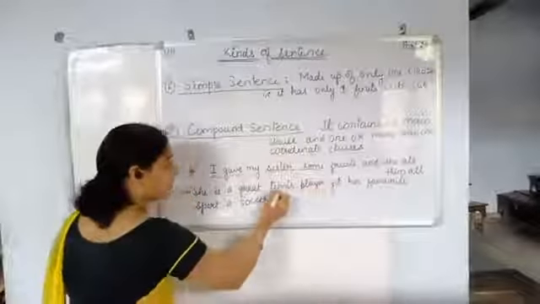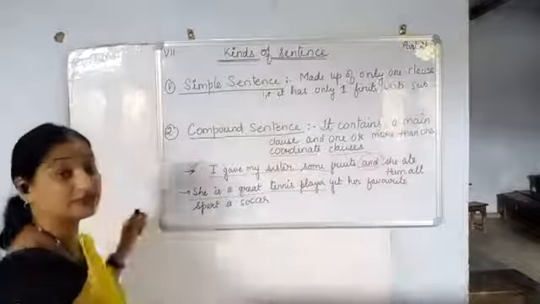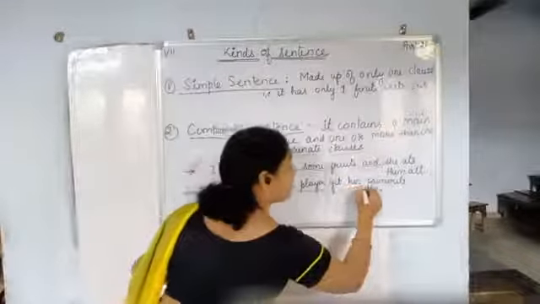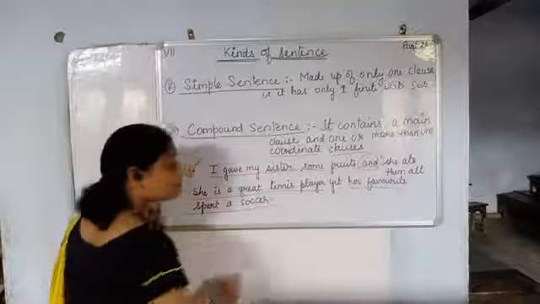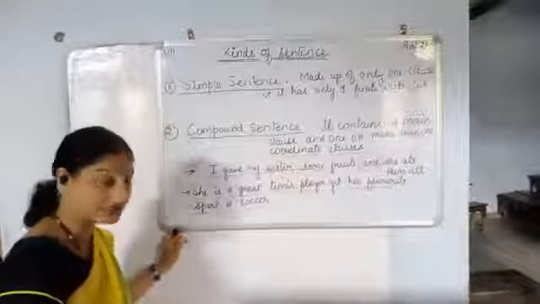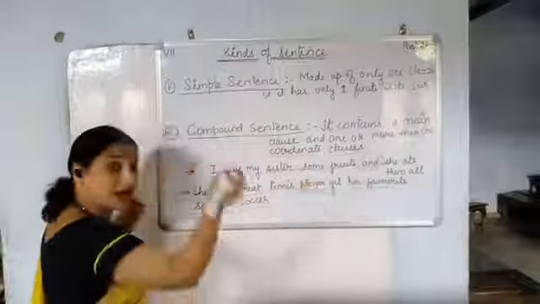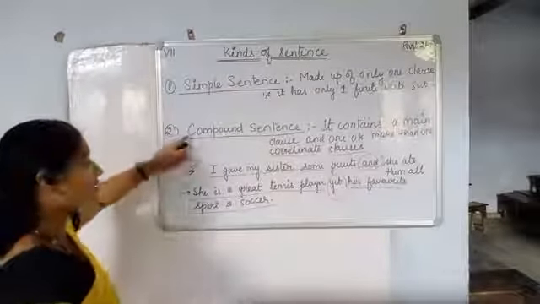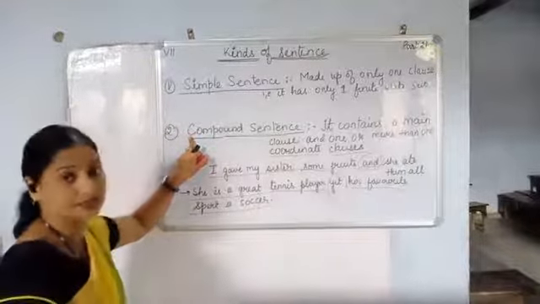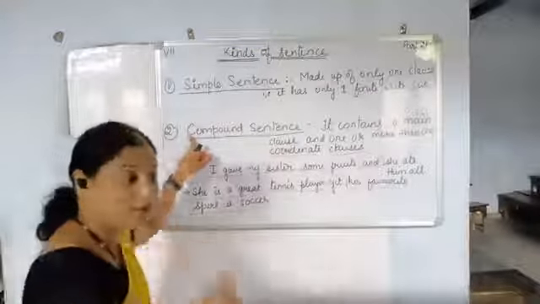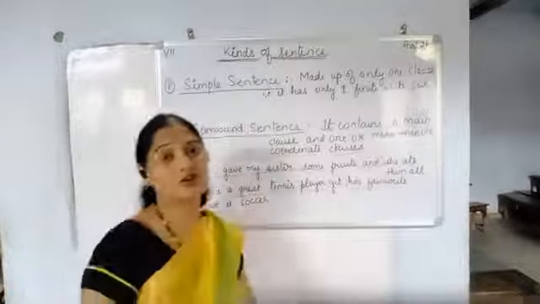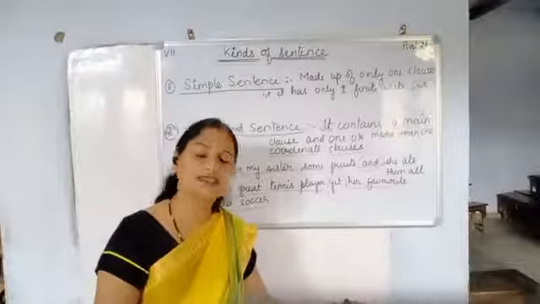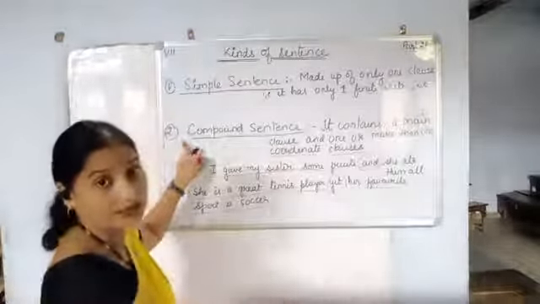One more example. She is a great tennis player. This is in itself one complete sentence. Yet, her favorite sport is soccer. Now this is the second sentence, and these two sentences are joined by yet. And so it is called a compound sentence. So once again, if the main clause and the coordinate clause are joined together to form one sentence, then that sentence is called a compound sentence.